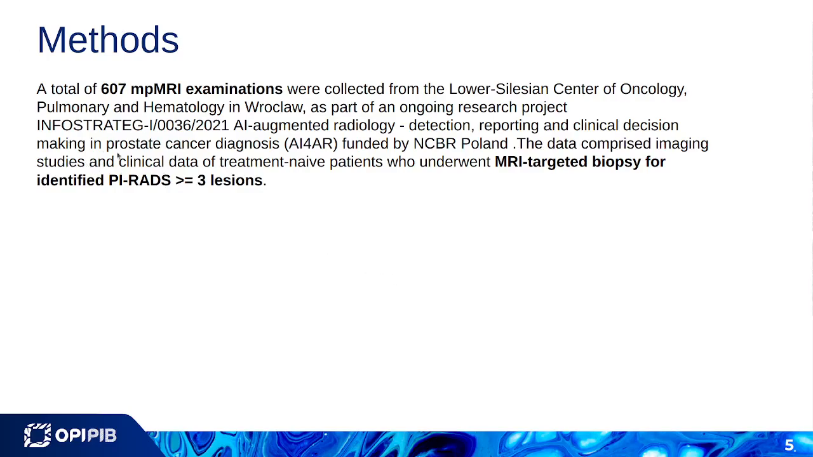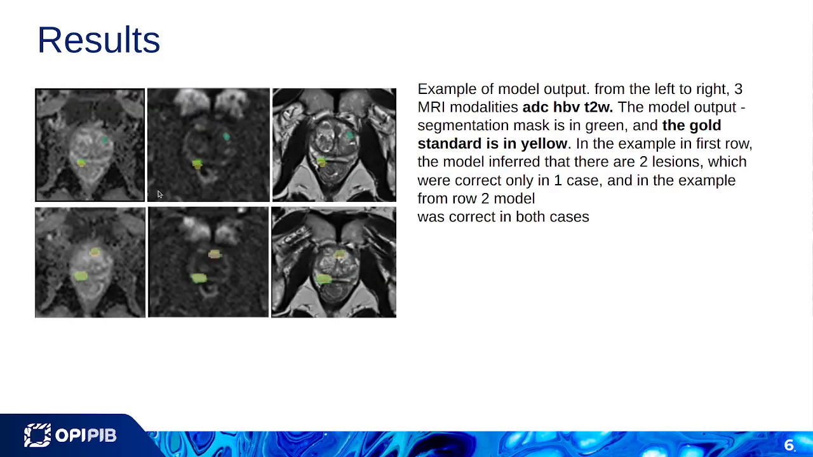The dataset that I mentioned is a private dataset of 607 multiparametric MRI with some clinical data, like biopsy, and some data from radiologists that had designated the PI-RADS. As we can see here, we also see the results.